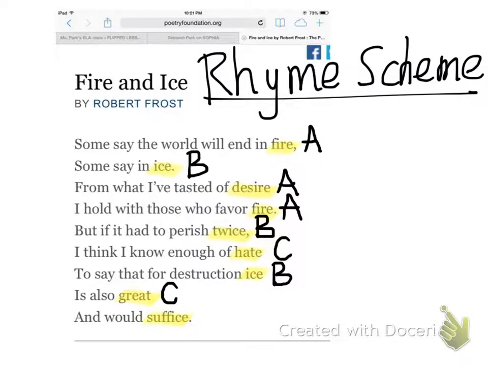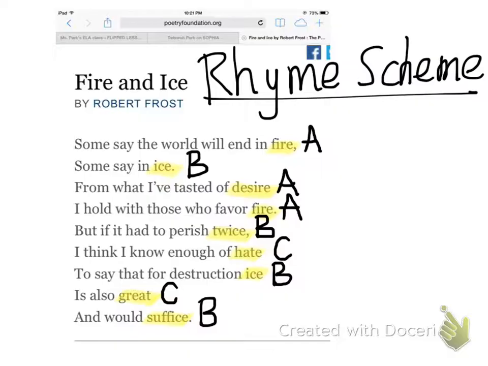And finally, suffice rhymes with ice, it rhymes with twice, and it rhymes with ice in the second line. So I'm going to give this line B. So basically the rhyme scheme in this poem is A, B, A, B, C, B, C, B.